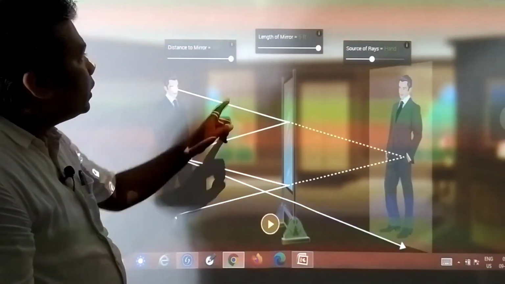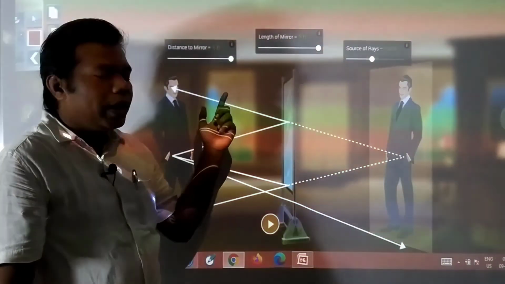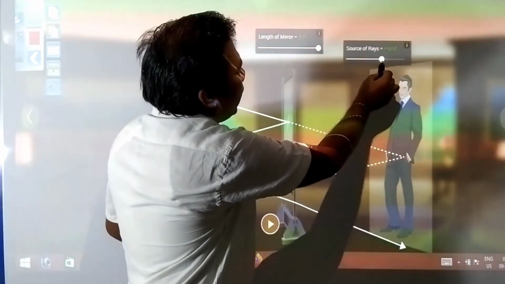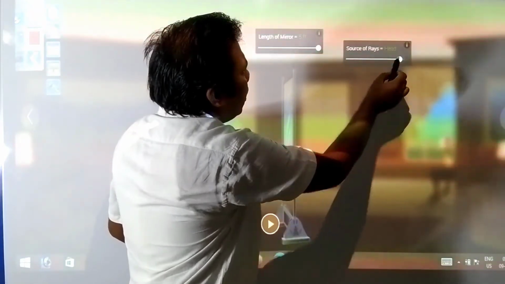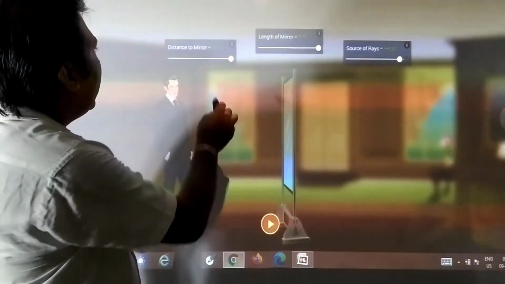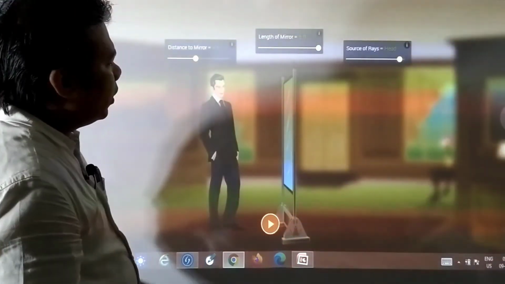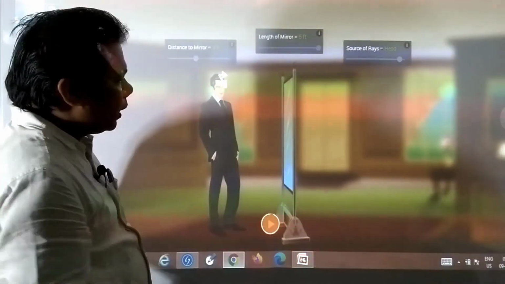Now we can even change the distance to the mirror. Suppose we keep the head, and we have reduced the distance to 3 feet. We have gone closer, and then you see how the image is getting formed.